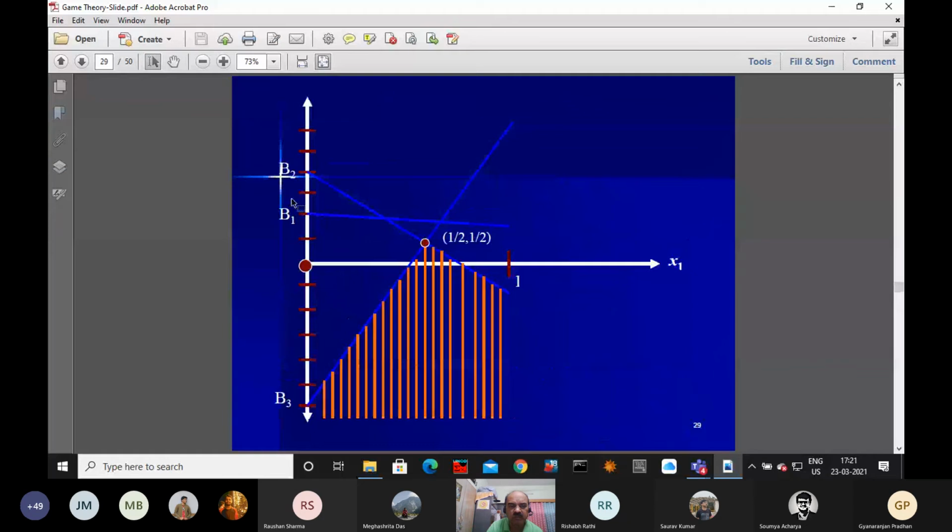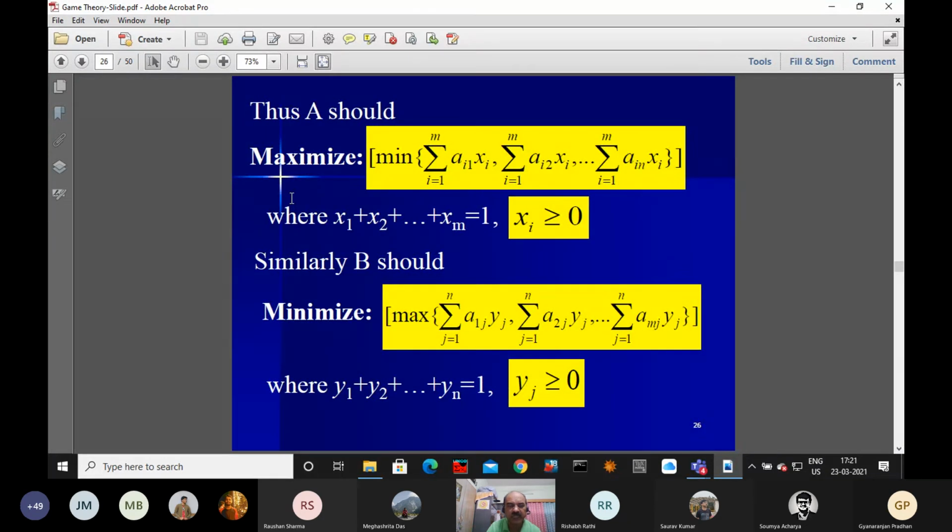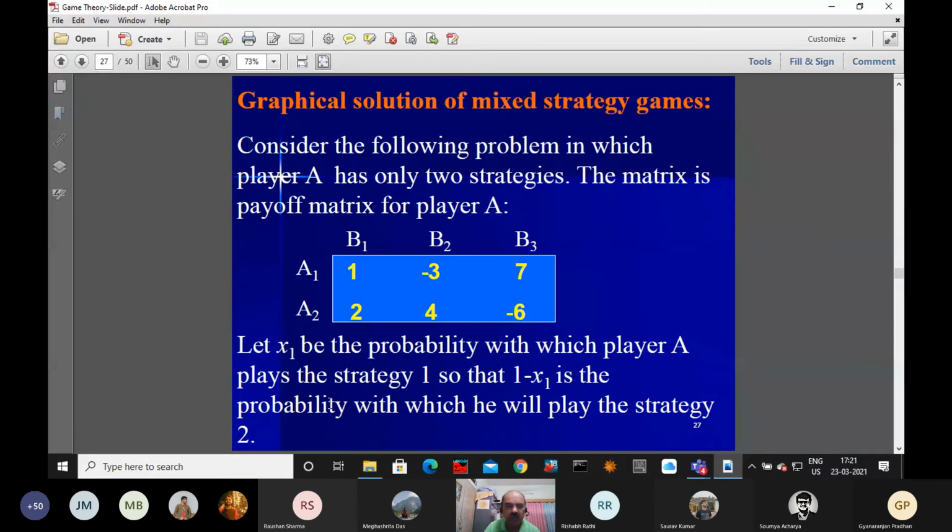If you just go back, we stopped somewhere here. This is the player A's problem, and this is the player B's problem. Two different problems. These two problems we are going to discuss. This is for player A and this is for player B.